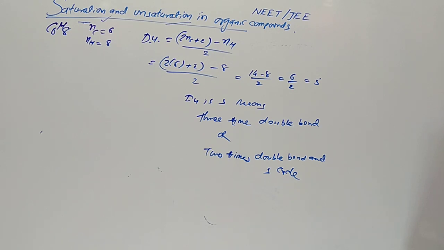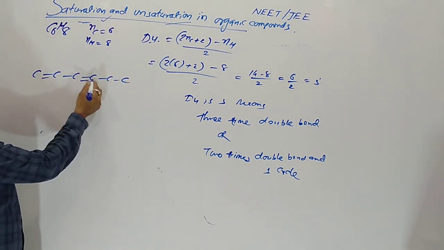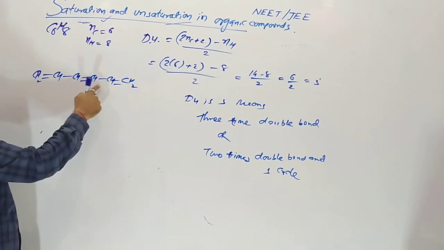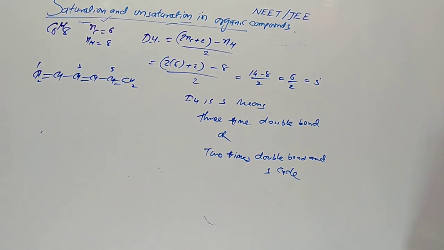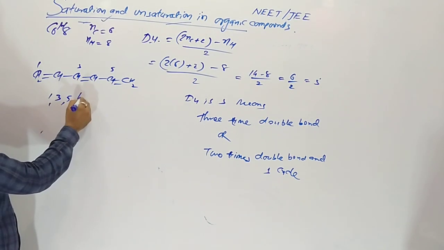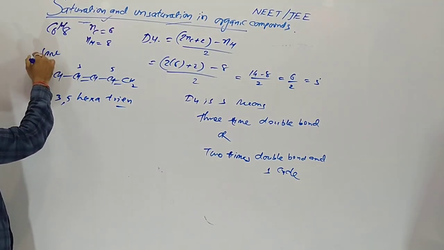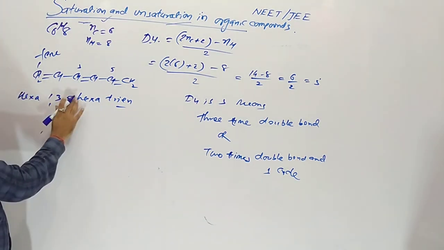Yes, in this case DU is 3. So here you can see C6H8 means 3 double bonds. 6 carbons, double bond, double bond, double bond. 1, 2, 3, 4, 5, 6, 7, 8. 1, 3, 5 hexatriene. 1, 3, 5 hexatriene, 3 times in triene, 1, 3, 5 hexatriene also.